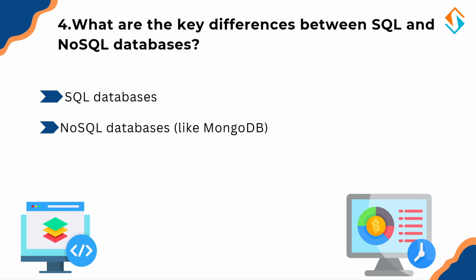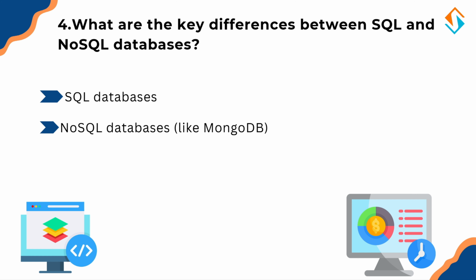So first one is structure. SQL databases use tables with fixed schemas, while NoSQL databases use a flexible schema and store data as JSON documents. Second point is scalability. SQL databases scale vertically, adding more power to a single server, while NoSQL databases scale horizontally, adding more servers.